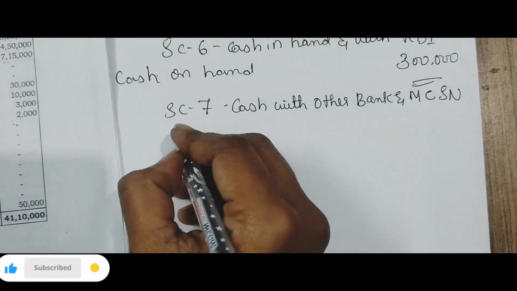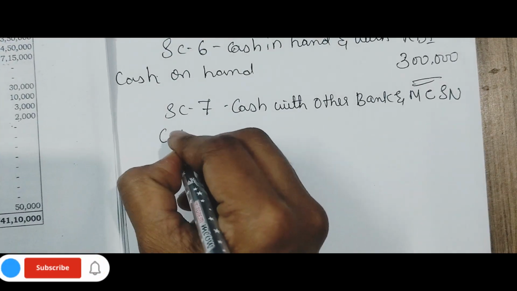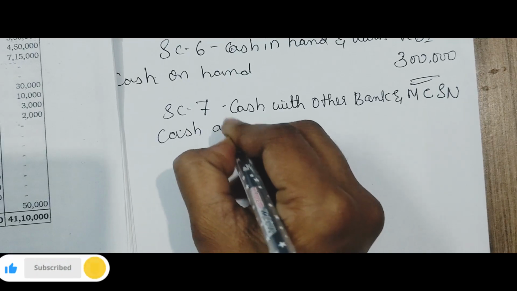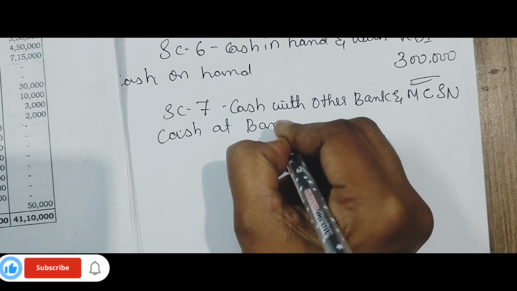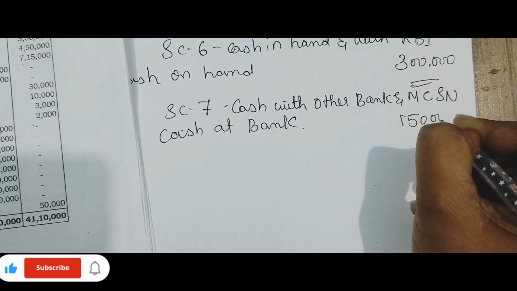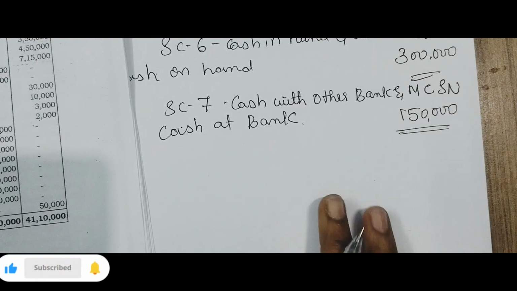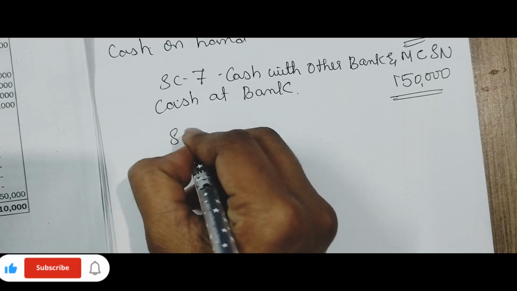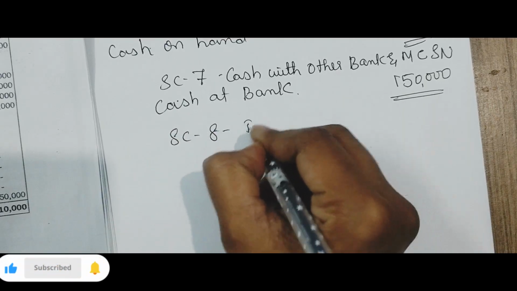That you need to record under schedule number 7. Cash at bank is 1,50,000. No other adjustment.